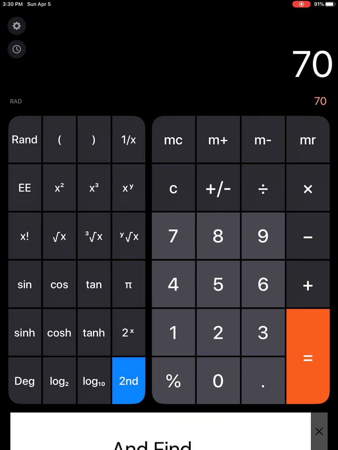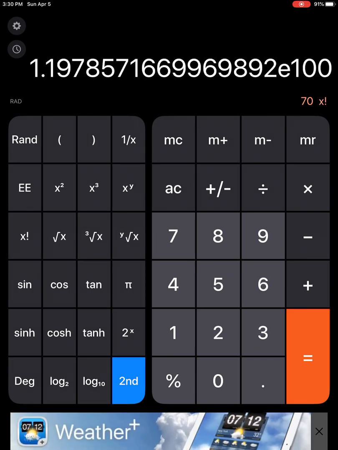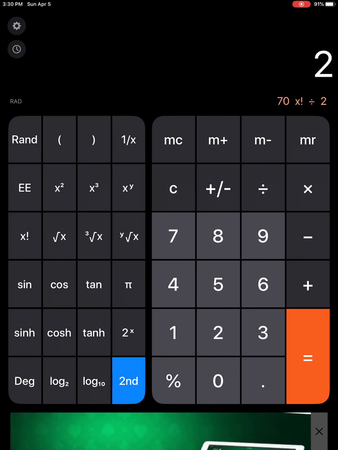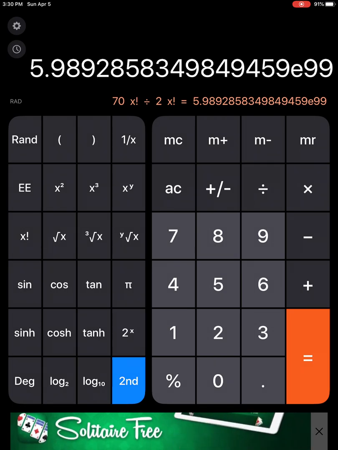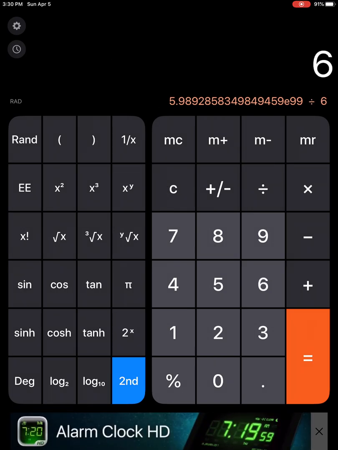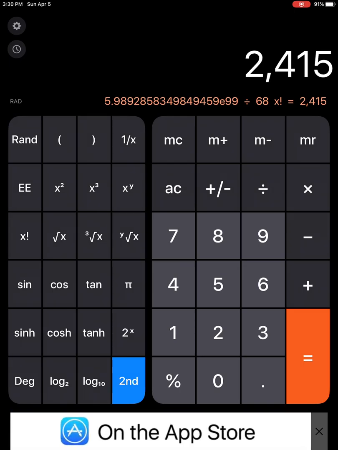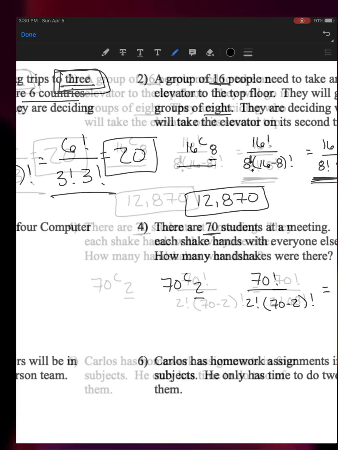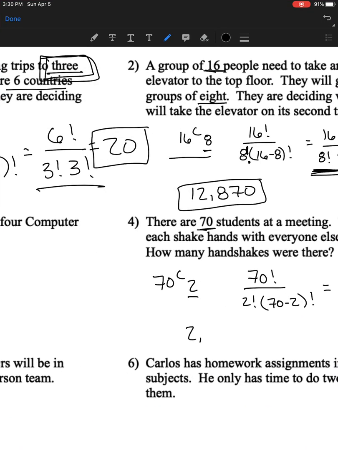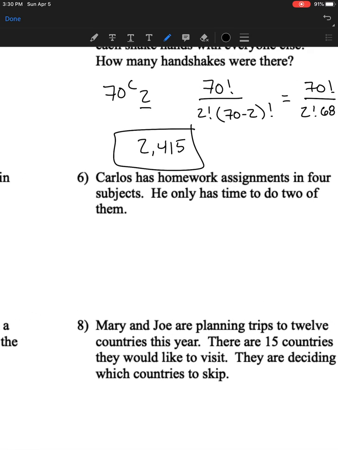70 factorial, can it handle it? Oh, it can. Okay, I was thinking 7 was going to be too big, so that's good. Divided by 2 factorial, still a massive number, and then I'm going to divide that by 68 factorial. It gives me a normal number of 2,415. Okay, so still a big answer, but not as big as the other answers. So 2,415. Okay, easy peasy.